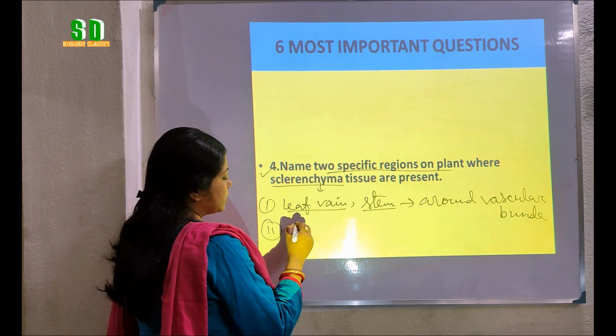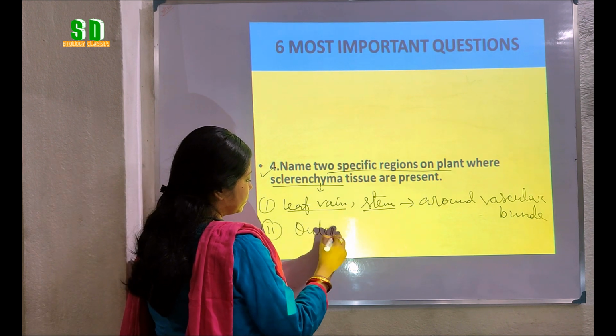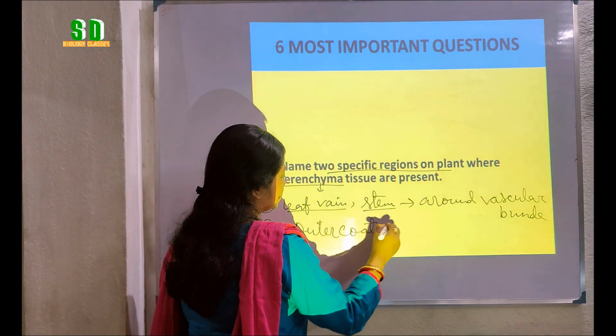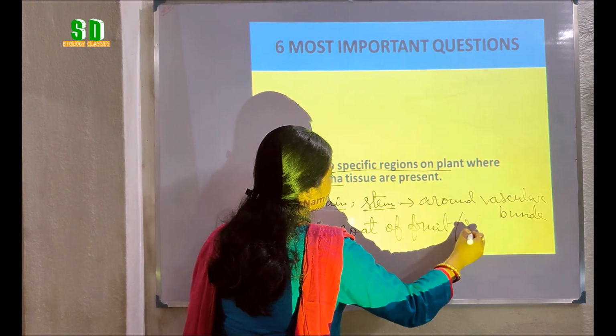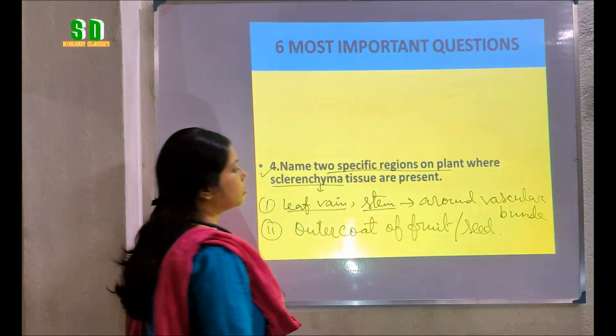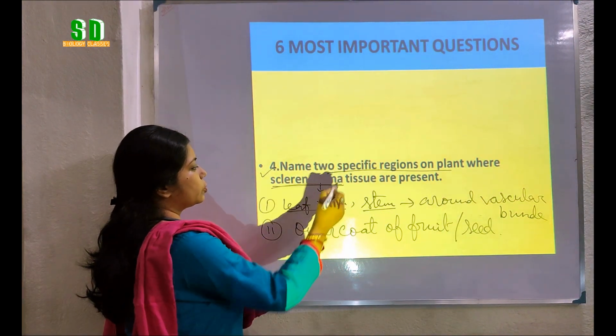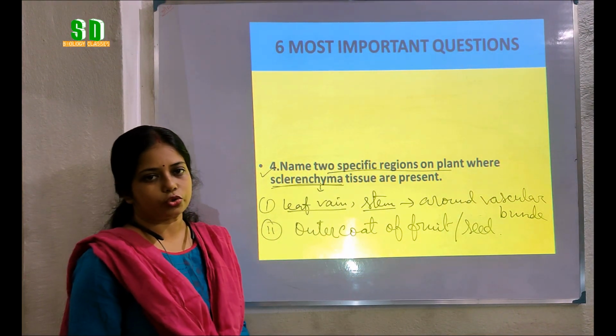Another one, it is present in the outer coat of fruit or seed. So, these are the 2 regions where we can see the sclerenchymatous tissue.